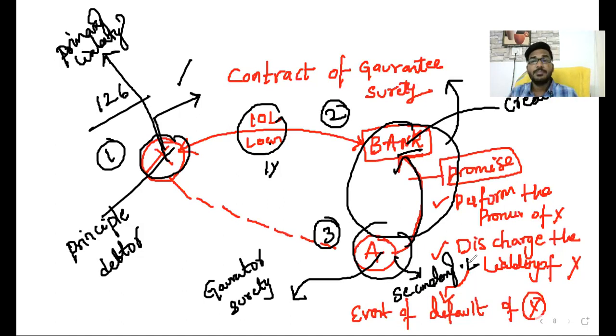So this is the concept of contract of surety and contract of guarantee. Contract of guarantee or contract of surety is a contract in which one person makes a promise to discharge the liability of a third party or to perform the promise of a third party in the event of his default.